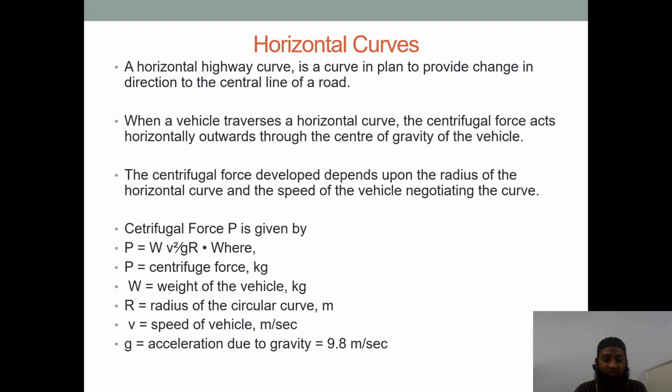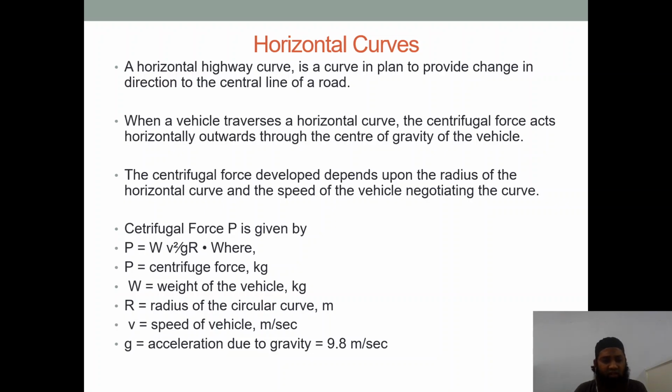R is the radius of the circular curve in meters, V is the speed of the vehicle in meters per second, and g is acceleration due to gravity, 9.8 meters per second squared. You can see P = WV² / gR. This is the centrifugal force formula. Now we need to see what centrifugal force is generated.